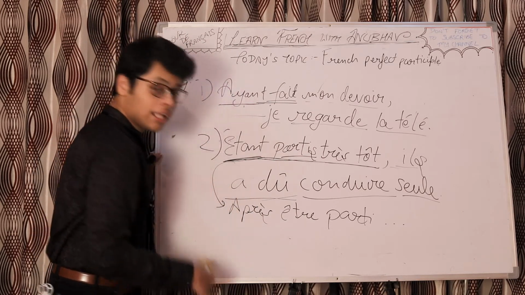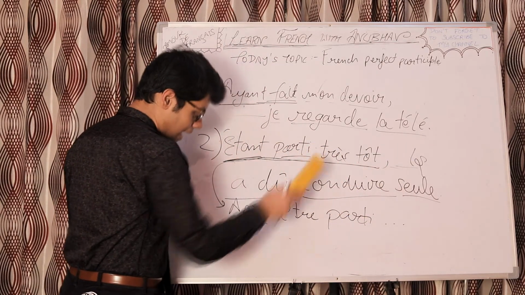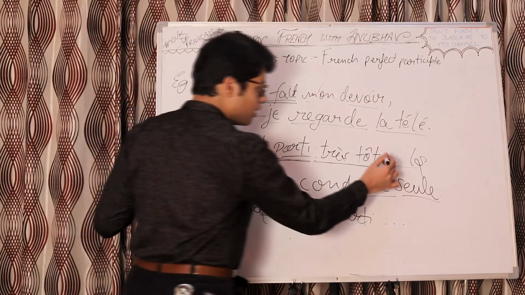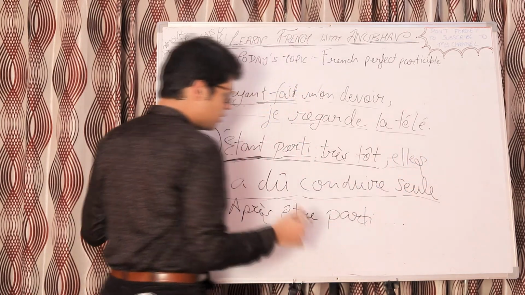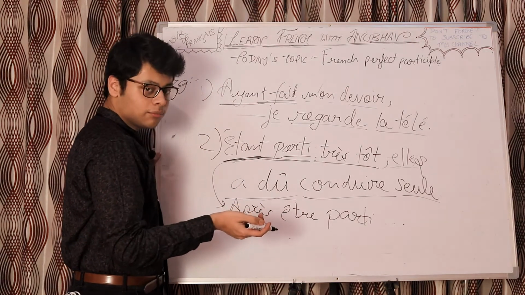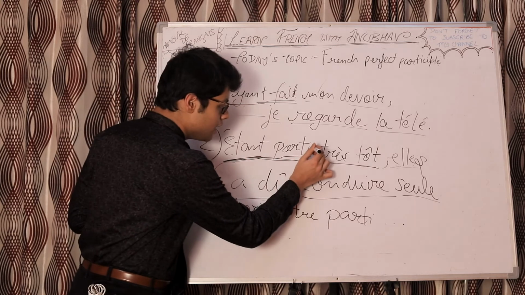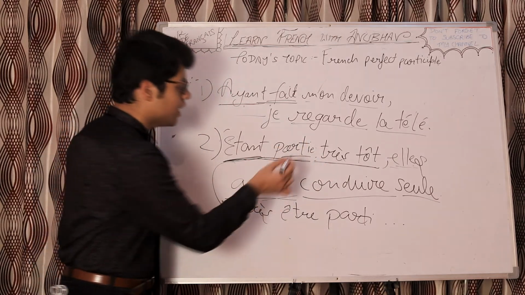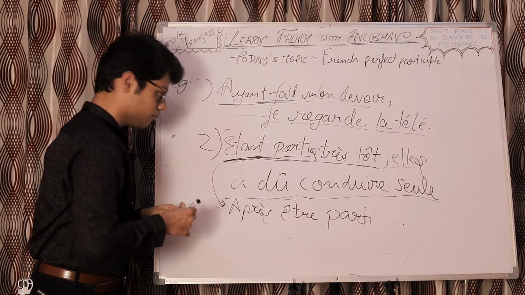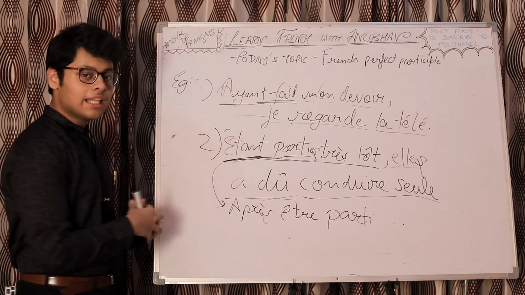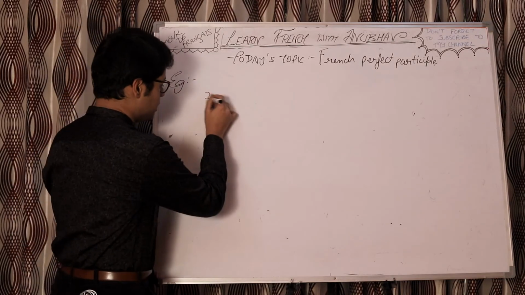Let's alter it even more. Let's assume that we had elle plural here, and again an assumption that elle plural is in this part also. Then the agreement will be e for the sake of the feminine subject and s for the sake of the plural subject. Now let's take the third sentence. Let's write the third sentence.